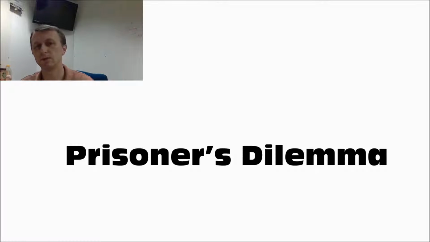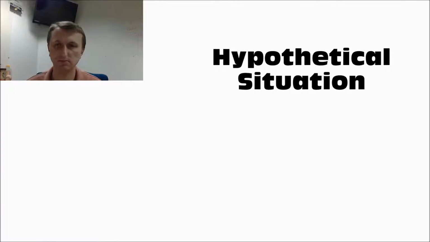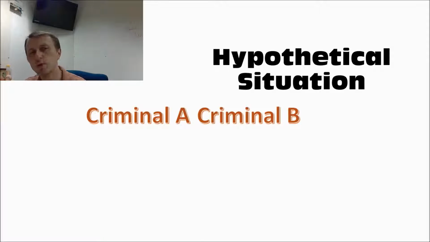Basically, this is a classic example of this hypothetical situation: we have two criminals, criminal A and criminal B. So let's say that we are criminal A, for instance. The idea is that presently there's not enough evidence to convict both of us of this larger crime that brings with it obviously a larger jail time or sentence.